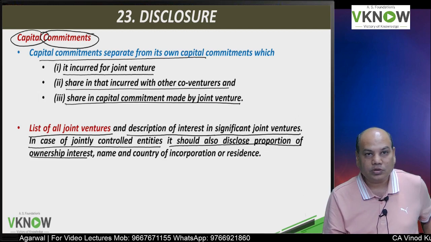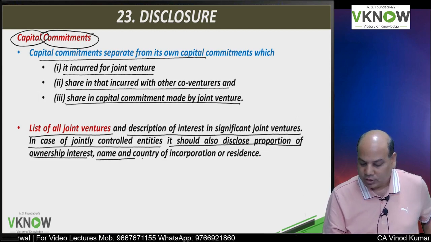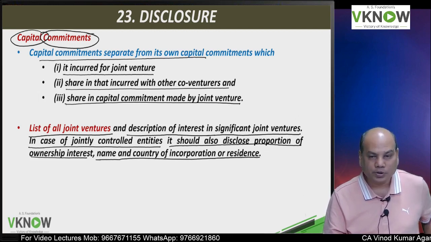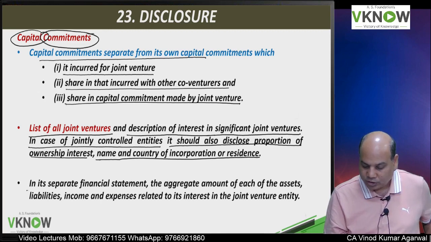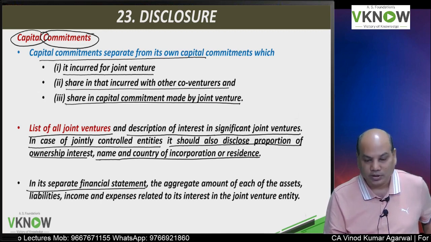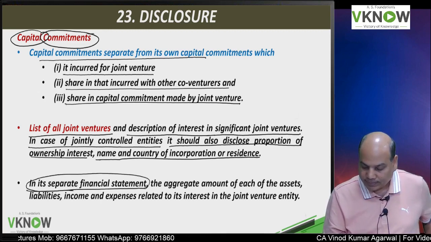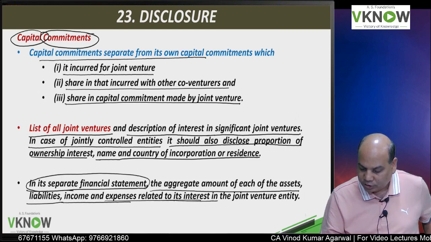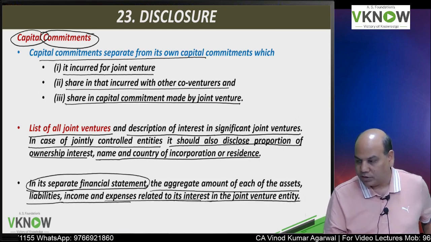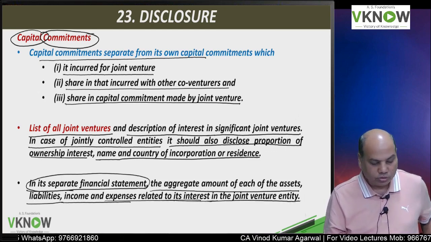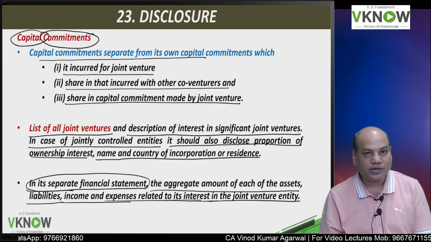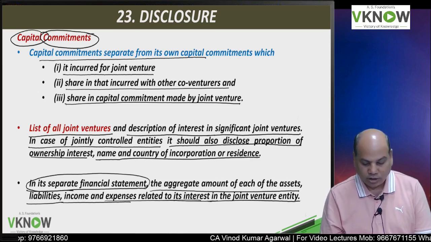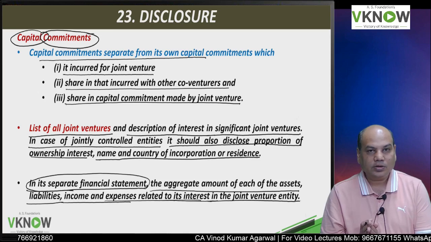You also have to disclose how much percentage you are holding, and the name and country of incorporation or residence. In the separate financial statements, the aggregate amount of each of the assets, liabilities, income and expenses relating to its interest in joint ventures will be disclosed.